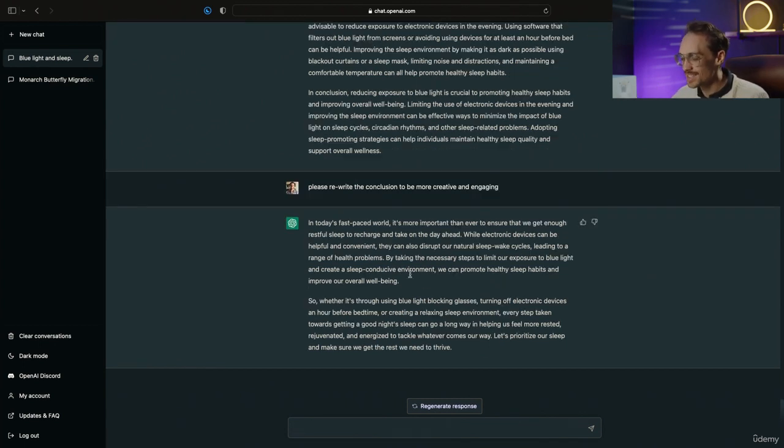Amazing. You can see that instead of starting with in conclusion, ChatGPT switched to a more interesting hook about being in today's fast-paced world and has a more engaging conclusion. This is just an example of how powerful ChatGPT really is, but hopefully you can see the amount of content you can generate and improve quickly, which is really what this is all about, saving you time.